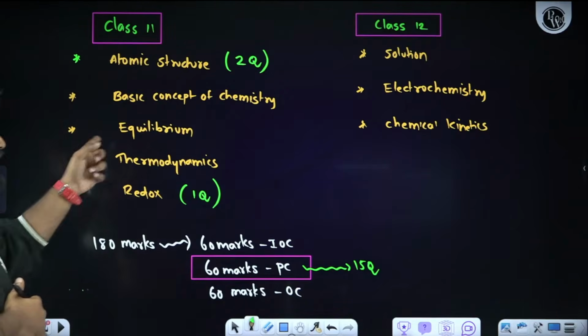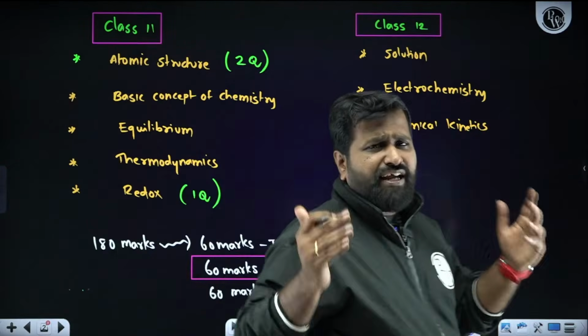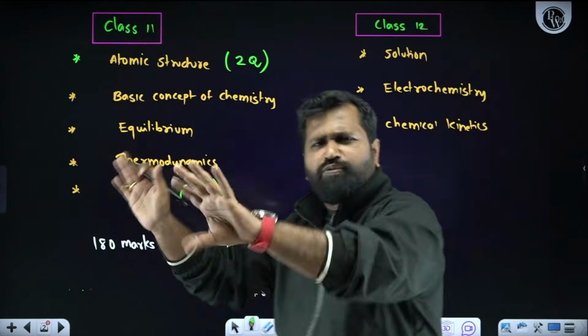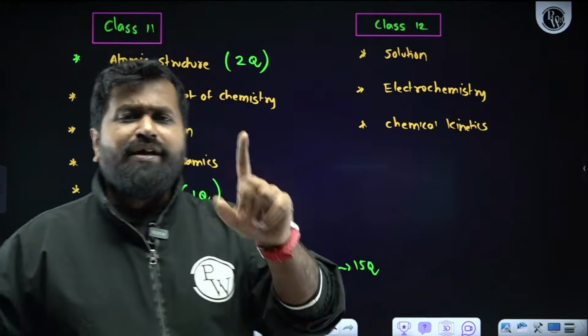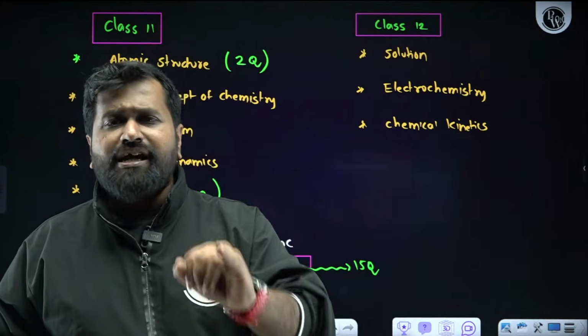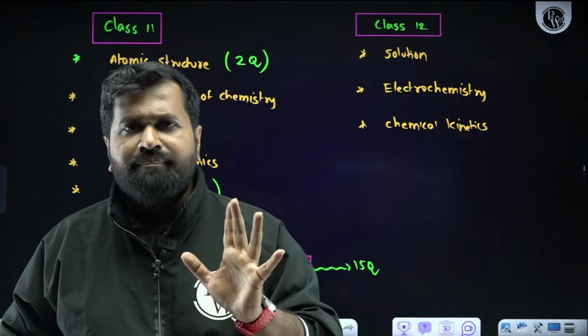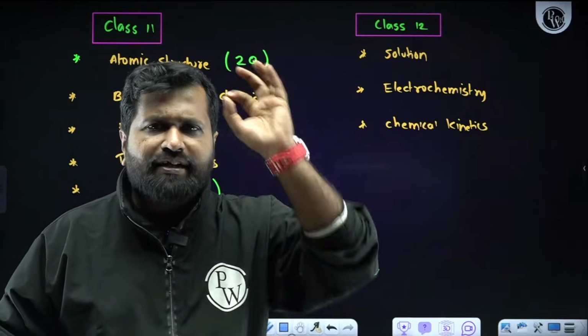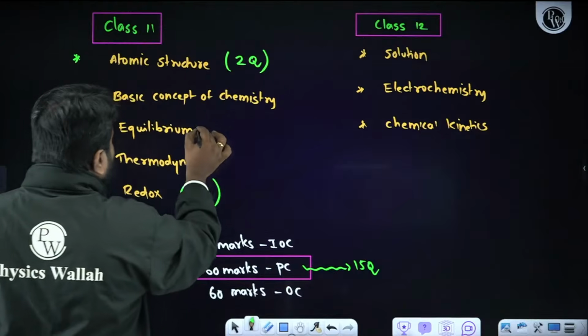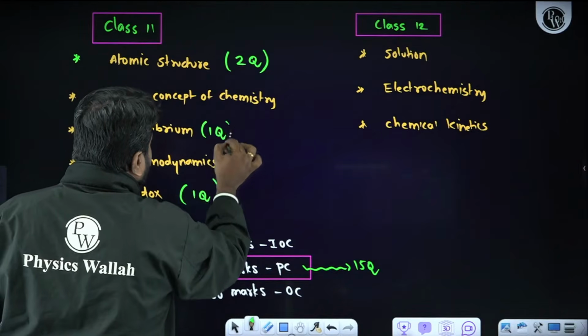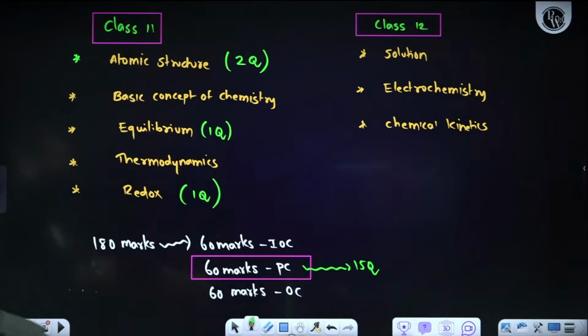Then equilibrium. Sir, equilibrium is very tough, sir. I don't know how to calculate pH. That's why, my dear students, throw that off. But we will be getting one question based on Kp, Kc or Le Chatelier principle. Am I right? Whoever the question paper setter is, definitely we will be getting one question from Kp, Kc, equilibrium constant.